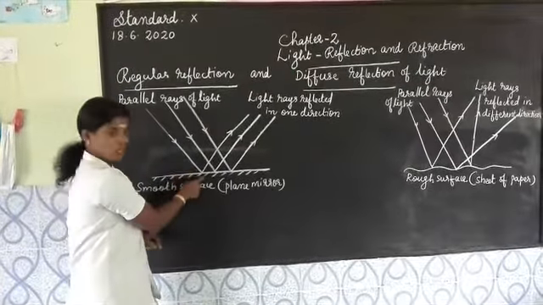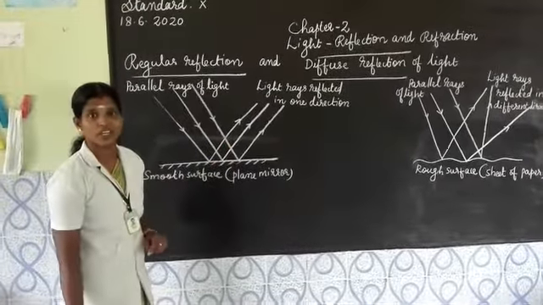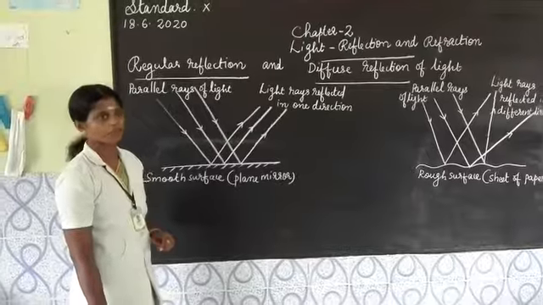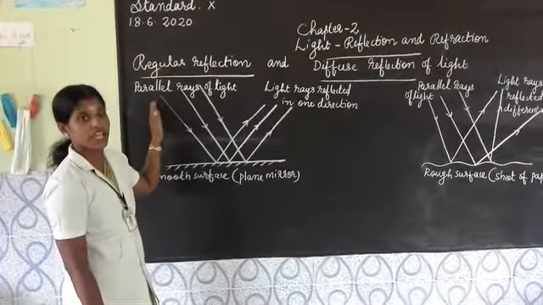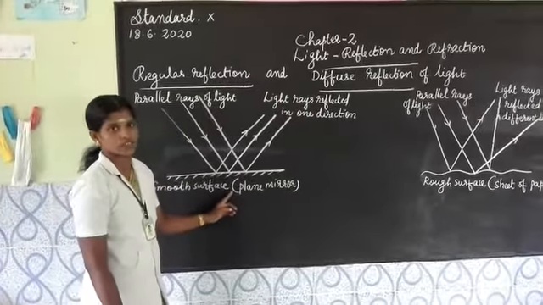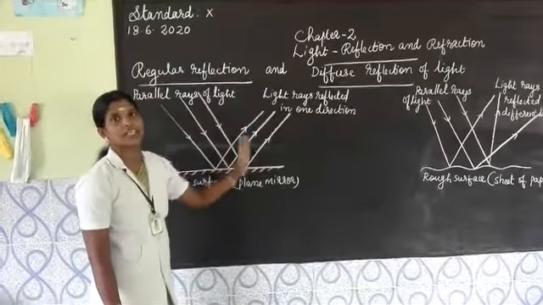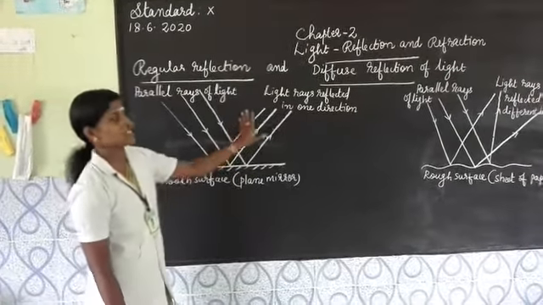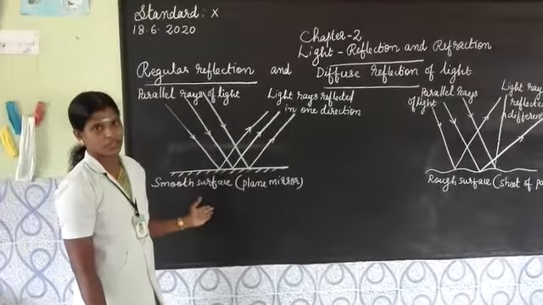So, if the angle of incidence is the same, then the angle of reflection will also be the same. So, in regular reflection, a set of parallel rays falls on a smooth surface such as a plane mirror and gets reflected in the same direction as a set of parallel rays, and it will give a clear image also.